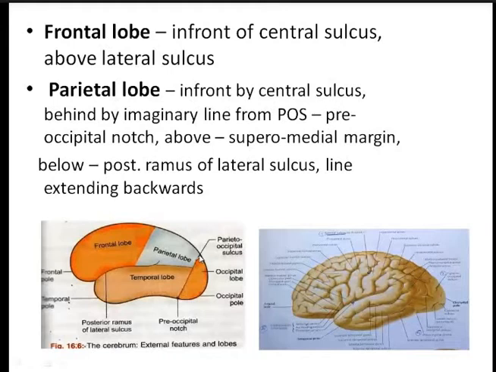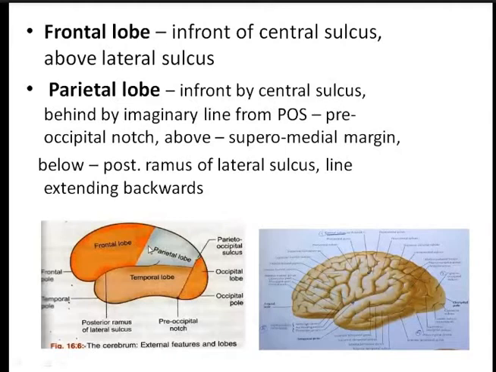So this is the parietal lobe, which is bounded in front by the central sulcus, above by the superomedial border, behind by the parieto occipital sulcus and the imaginary line, and below by the posterior ramus of the lateral sulcus and again a line joining the parieto occipital sulcus. So the one which lies in front of the central sulcus is the frontal lobe, and the lobe which lies behind the central sulcus is the parietal lobe.